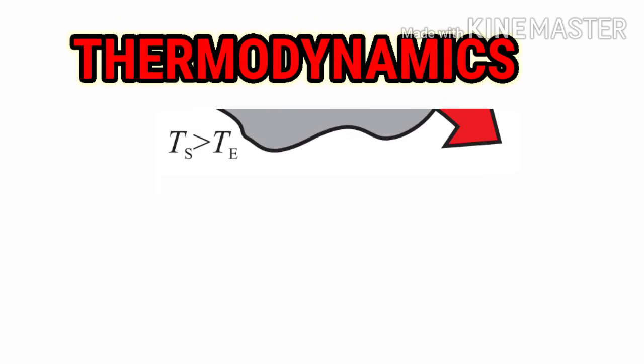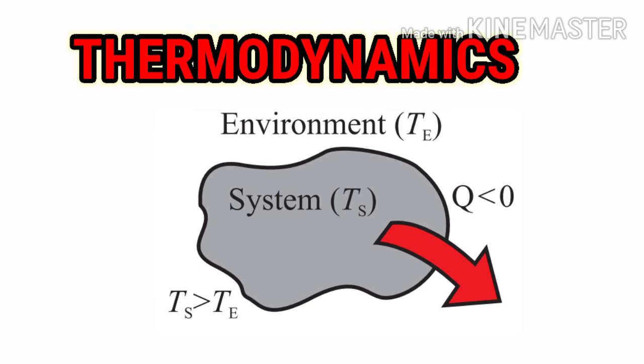Now the next part we are going to see is the flow of energy from the system into the environment. Students, you can see this is the second condition of heat transfer. In the first condition we saw the flow of heat from the environment into the system.